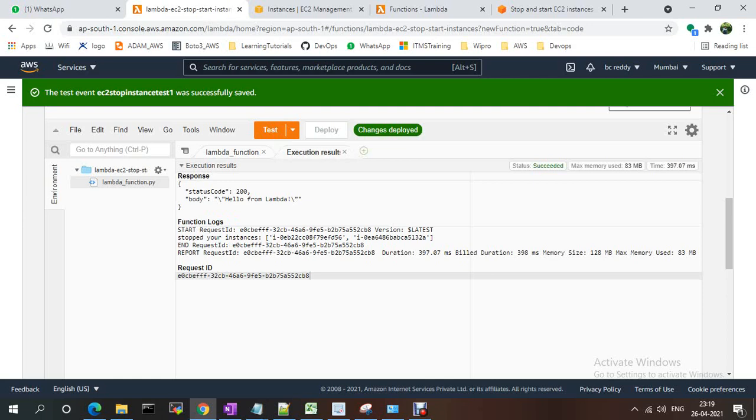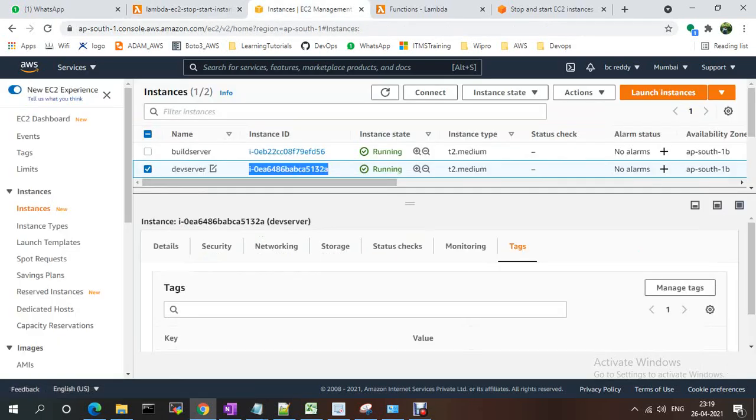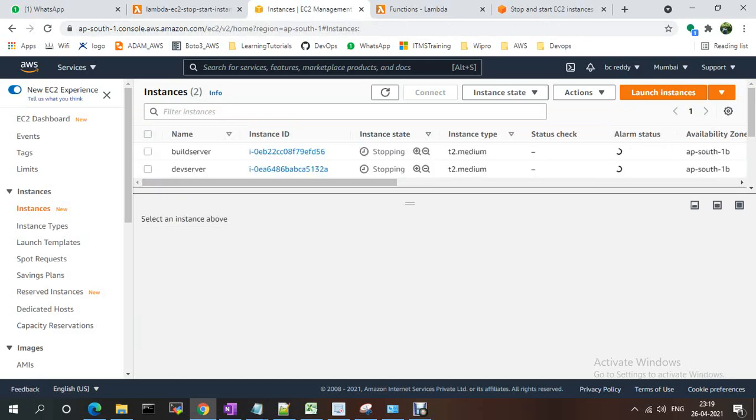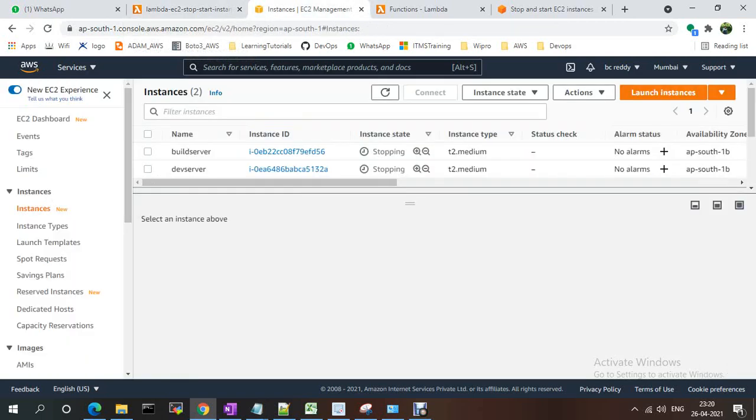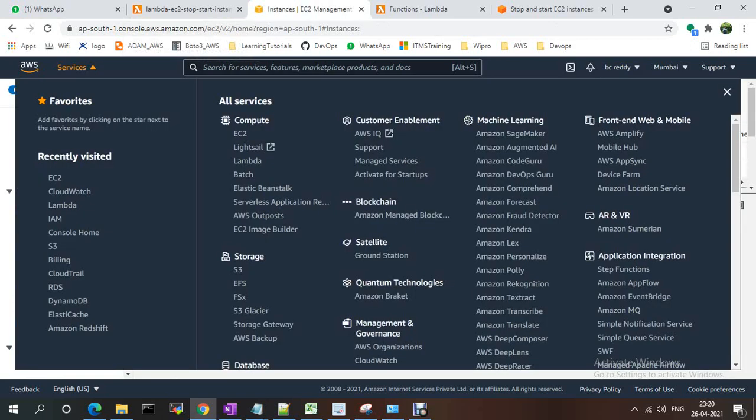See, my code is a success, status 200. If you go here, these were running, right? If you refresh, my instance is stopped. I'm triggering the Lambda function, and using this function it stops the instance. Same thing, you are able to check the logs as well. This function should be associated with CloudWatch also, since we have to see the logs. For that, we created the CloudWatch.